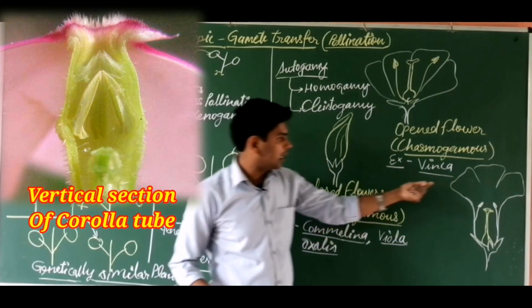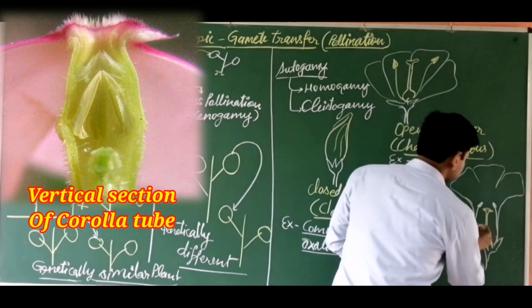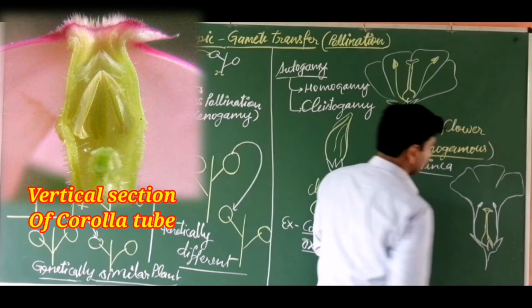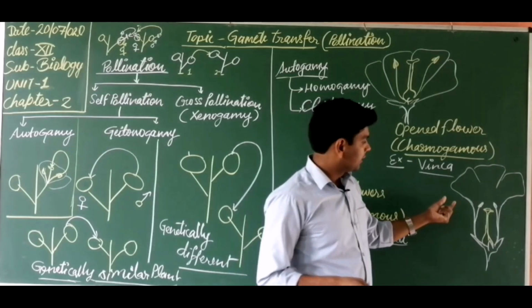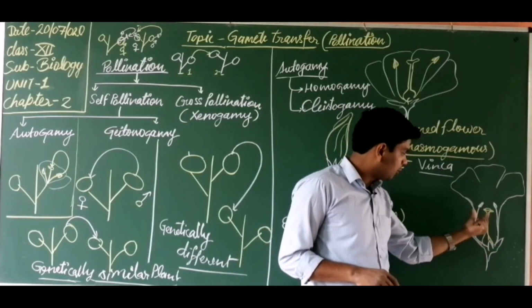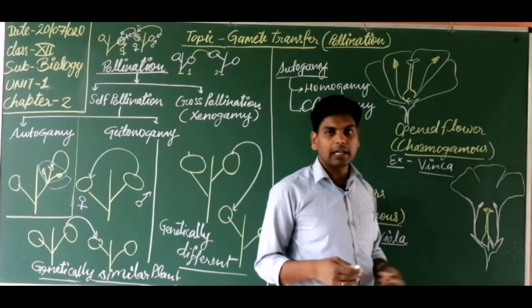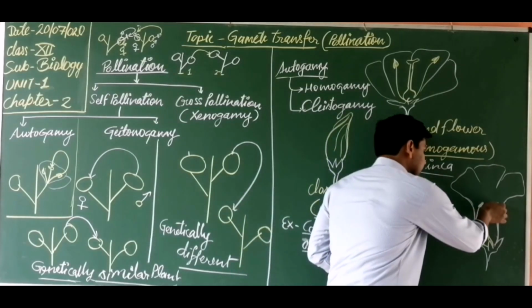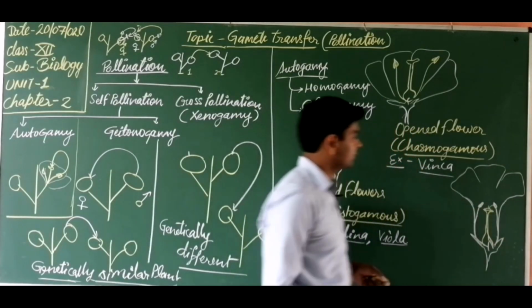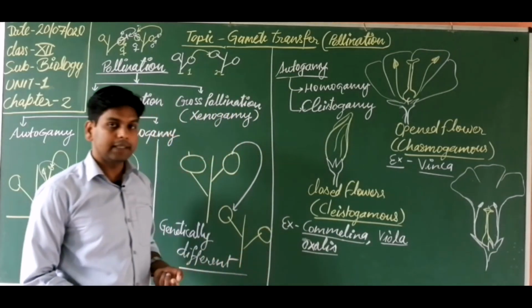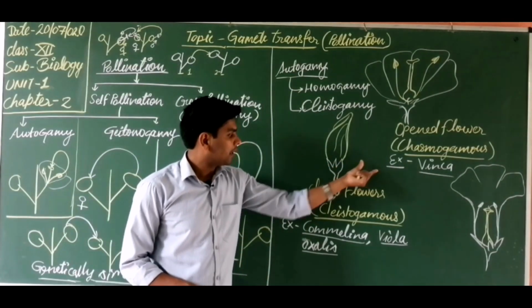This corolla is a tube-like structure. So the anthers, or stamens, are situated in this corolla. This type of flower is not very attractive, so insects are not attracted, and the stamens are situated near the stigma. So the anthers shed and pollen grain reaches the stigma of the pistil. Got it? So this is Vinca.